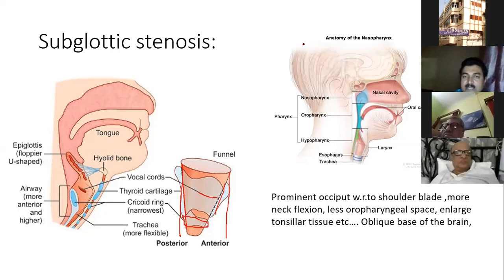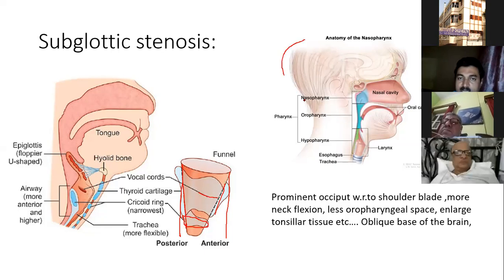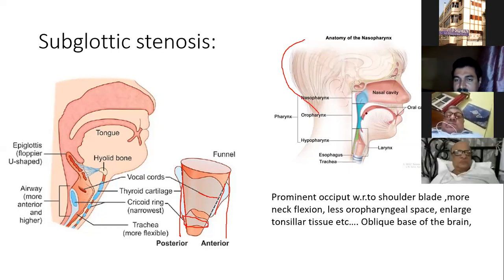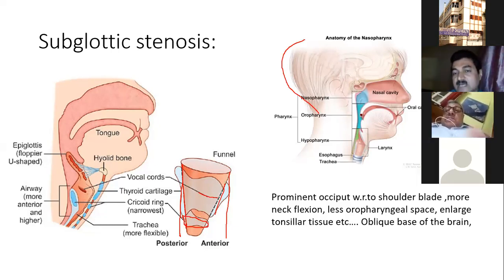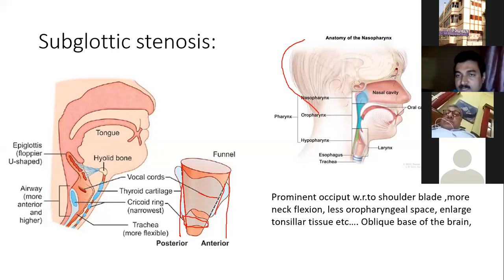And another is, here in infants, there is a physiological occipital prominence. So the neck cannot be completely extended. So there is some flexion, and this area is overpopulated with lots of things: a large tongue, the tonsillar tissue. So everything causes overpopulation here. On the top, the base of the brain, the floor of the sphenoid, is oblique. So there is less room in this space.